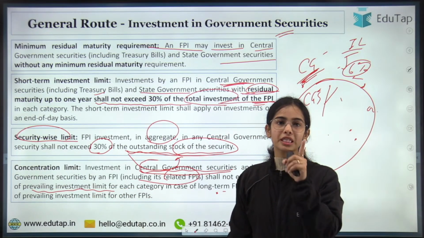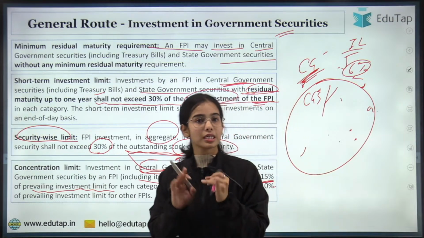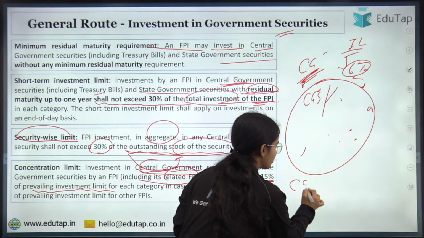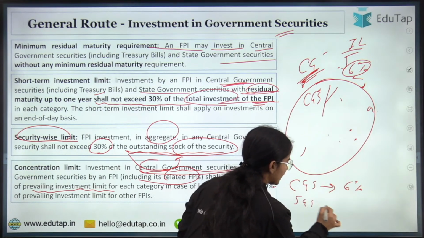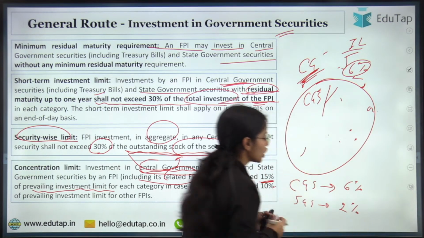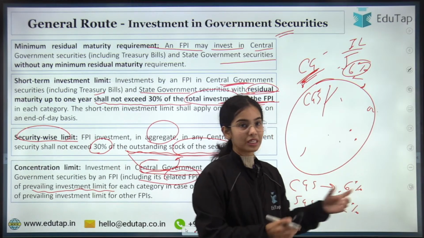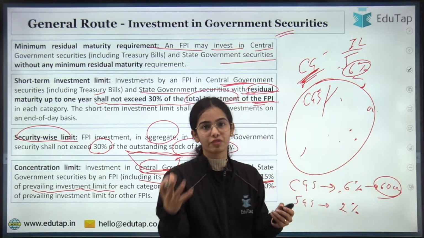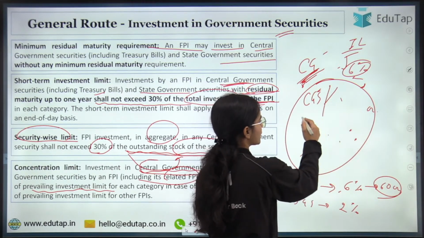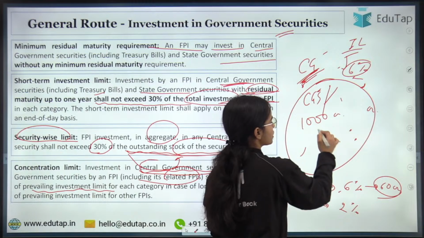What is the investment limit in central government security? Tell me very fast. 6%. So central government security investment limit is 6%. State government security investment limit is 2%. So out of this 6% of investment, let's say 60 crore, in the total of central government securities, that is of 1000 crores.